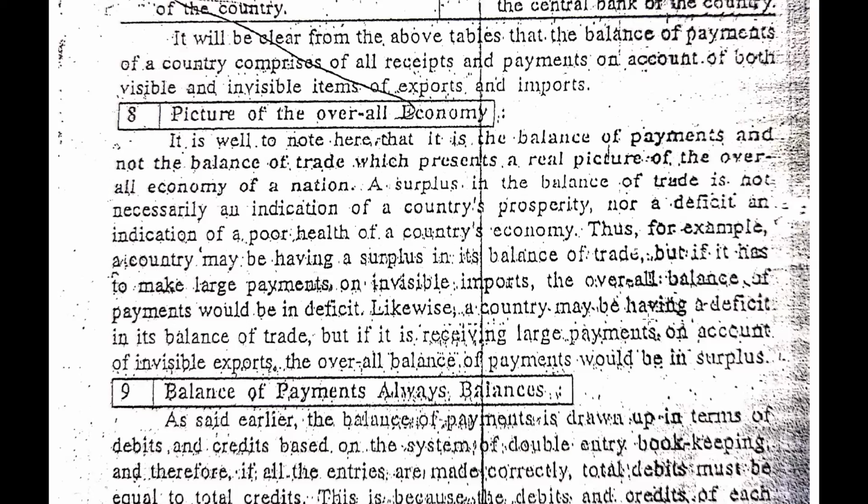Likewise, a country may be having a deficit in its balance of trade, but if it is receiving large payments on the account of invisible exports, the overall balance of payment would be in surplus. So guys, as we know, when the value of import is higher than the value of export, it is a totally unfavorable situation.